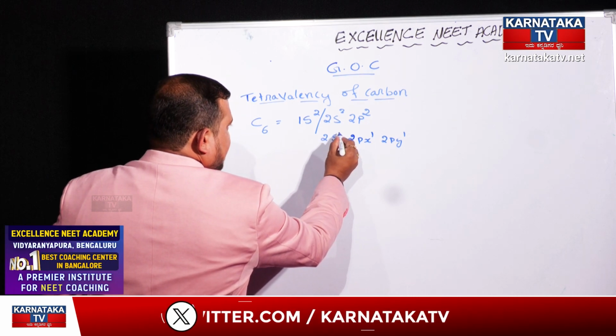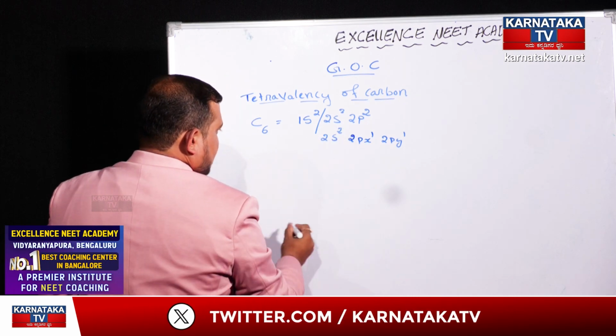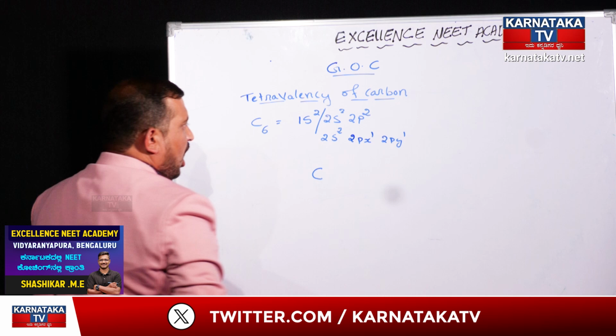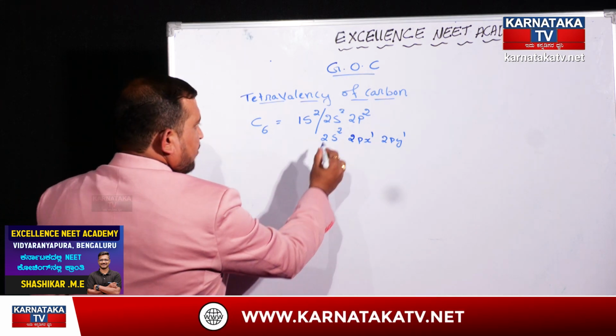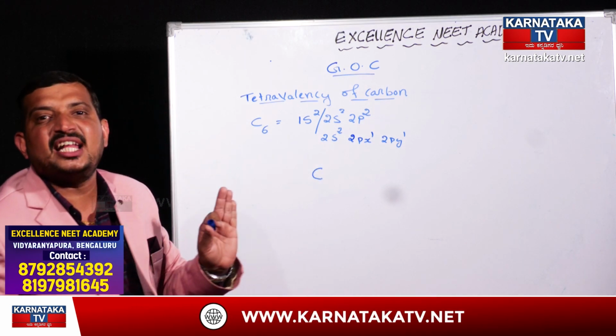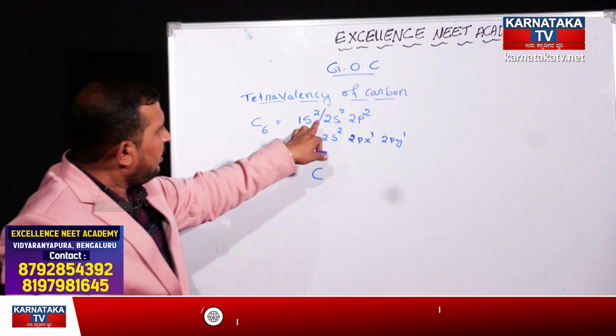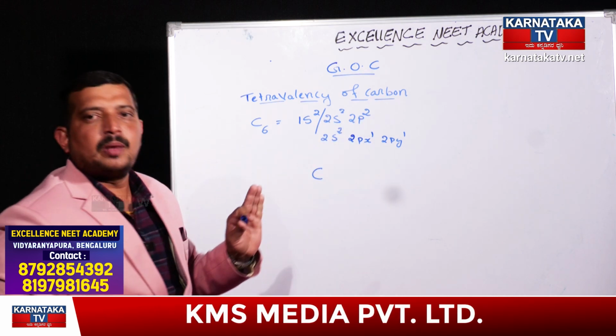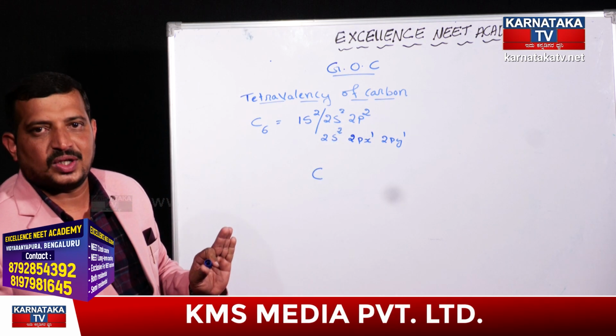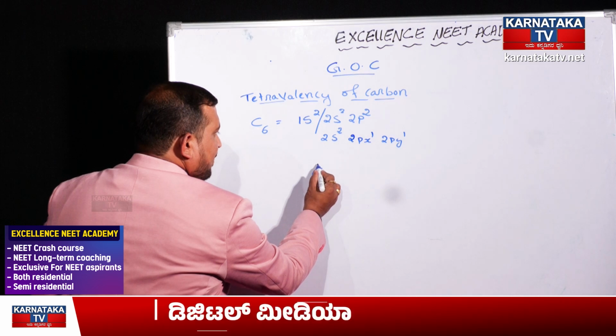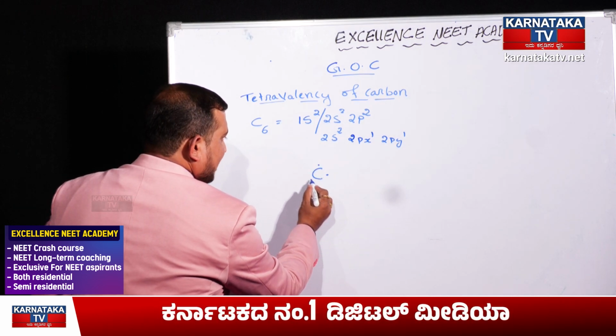And the 2s atomic orbital has 2 electrons. That's why carbon always has 4 electrons in its valence shell. These electrons are called valence shell electrons. That's why carbon has 4 valence shell electrons.